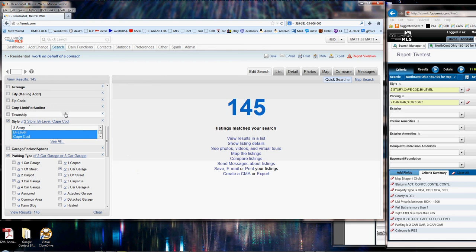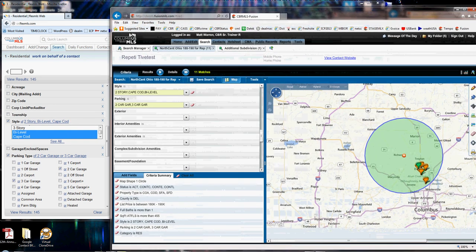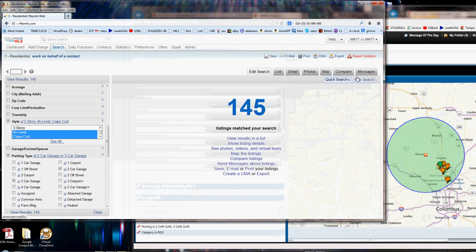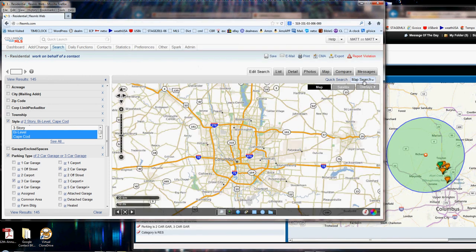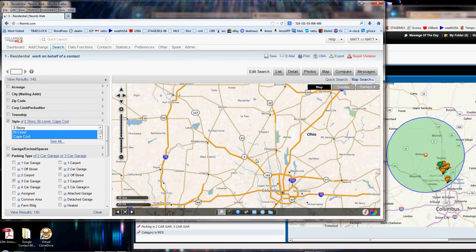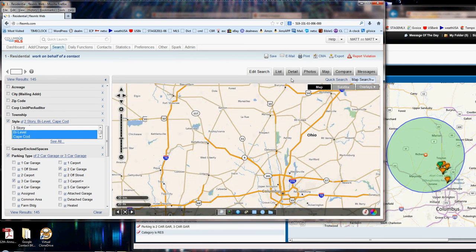Now, as I've got these selected, remember, I've still got that polygon. Okay, so I'm going to move that over so I can see it a little better. I'm going to go back to my search. Remember, Map Search is right up here to add that polygon. Now, I need to zoom in on this section of Columbus, so I'm going to make the maps look as similar as possible. So I move that down. And to recreate that polygon, I simply go down to the little circle down here at the bottom. And I start out here somewhere, click and release, drag outwards until it looks about right.